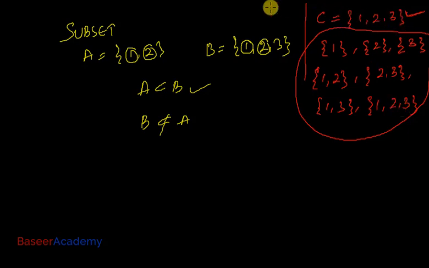In general, the formula to find out how many subsets you can form from a given set is 2 power n. What is n here? n is the number of elements in the set. How many elements do I have in this set? I have 3 elements in this set. So in place of n, I'm going to write down 3. 2 cube is how much? 2 into 2 into 2. 2 2s are 4, 2 4s are 8. So I'll get 8 subsets. But how many subsets have I got here? 1, 2, 3, 4, 5, 6, 7. I have got 7 subsets.